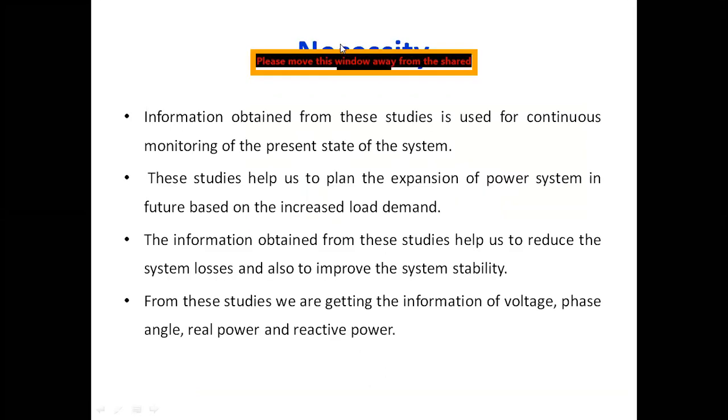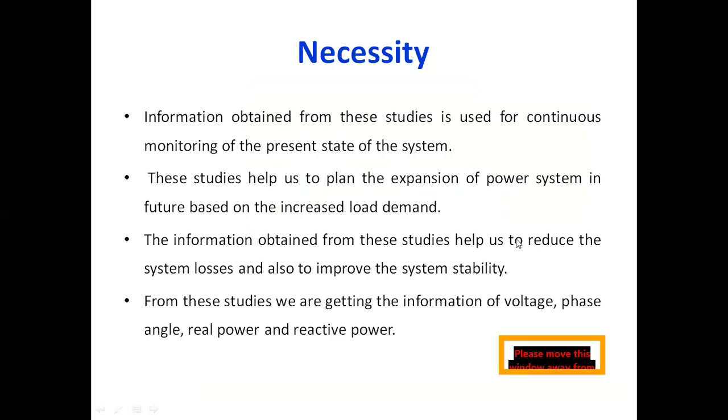Before going to see that, what is the necessity of learning the load flow studies or power flow studies? Yesterday we talked about some points and some issues related to the load flow studies. As far as the power system is concerned, load flow is an important problem to be considered.